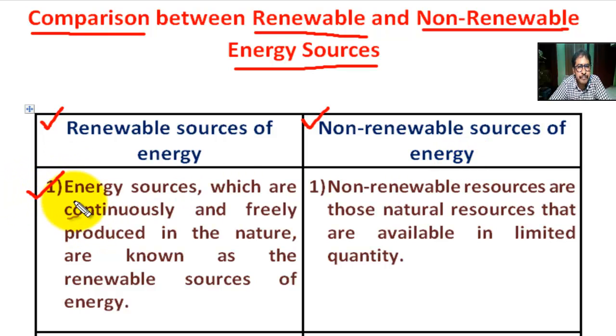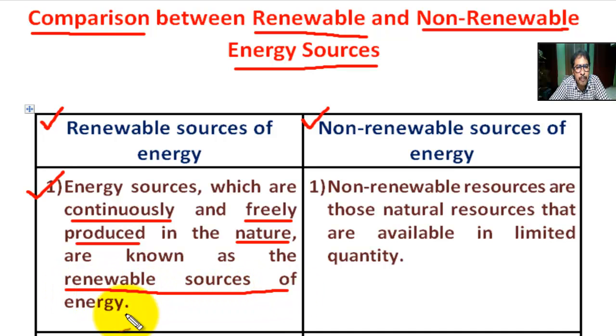Number one, energy sources which are continuously and freely produced in the nature are known as the renewable sources of energy. It can be used again and again throughout its life. Okay.